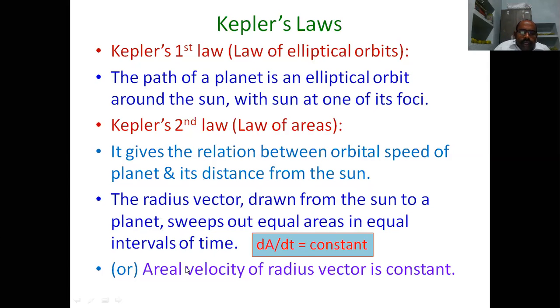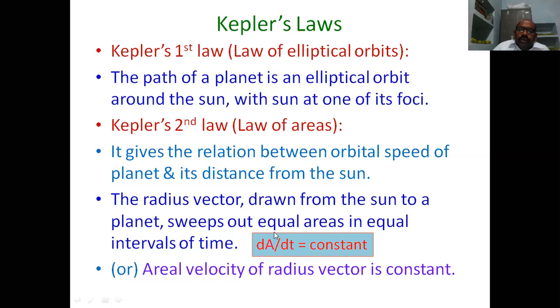So that means the areal velocity of the radius vector is constant. The area covered by the radius vector in equal intervals of time is constant. That means in equal intervals of time, the radius vector covers equal areas.